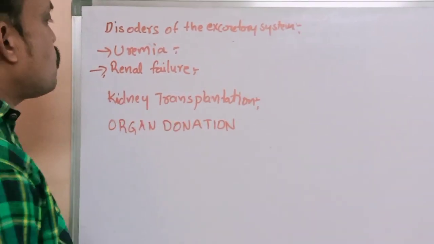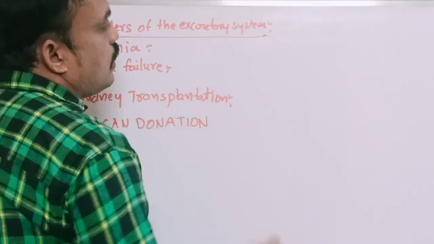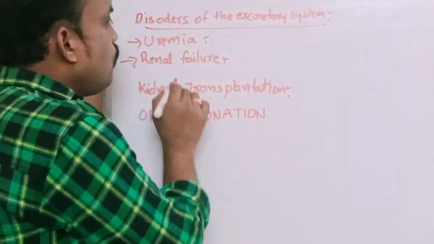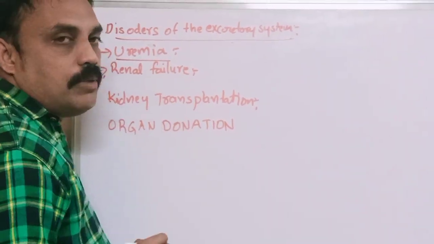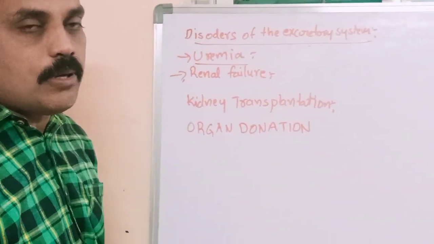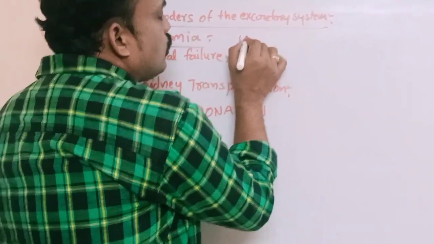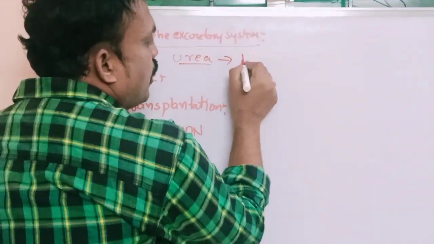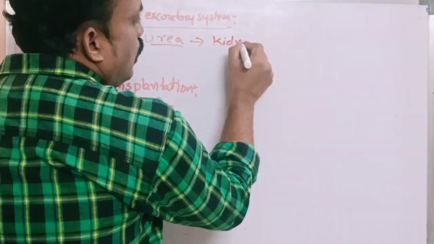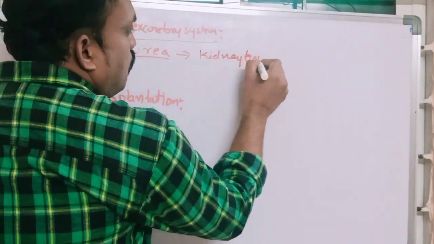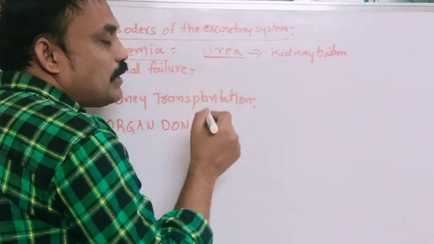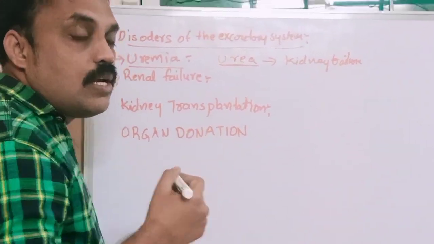Now we are going to discuss disorders of the excretory system, disorders of kidneys. One disorder is uremia. The disease name is uremia. The urea concentration is increased in blood. It is a cause of kidney failure.